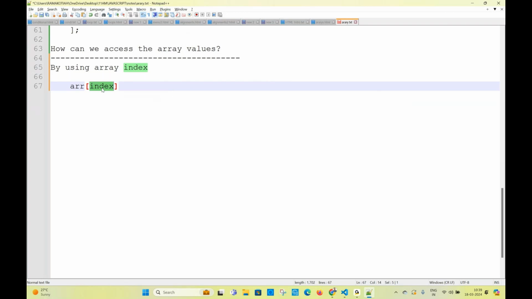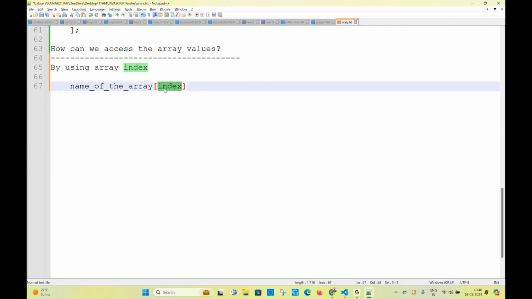You have to use square bracket, guys. Square bracket, name of the array. What is the array? Subjects. Which value you want, and what is the position of that value? You have to provide the index. This is the way. Write this also by using array index. Name of the array, index value, value of the index. Just write: name of the array variable and actual name of the array, square bracket, index.